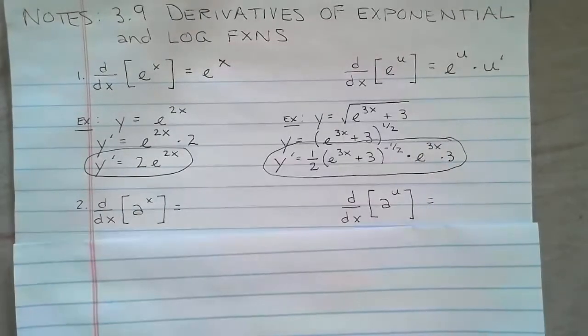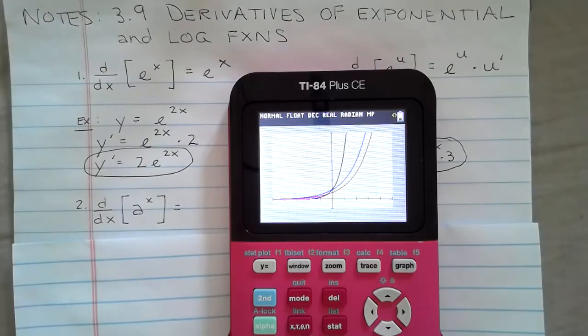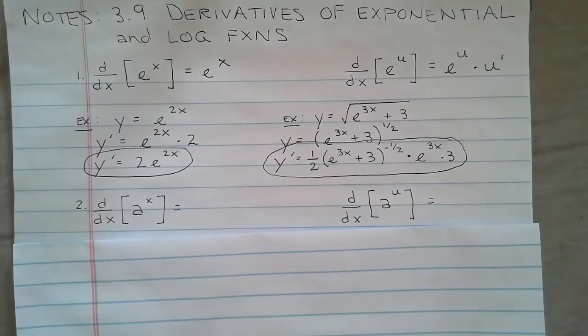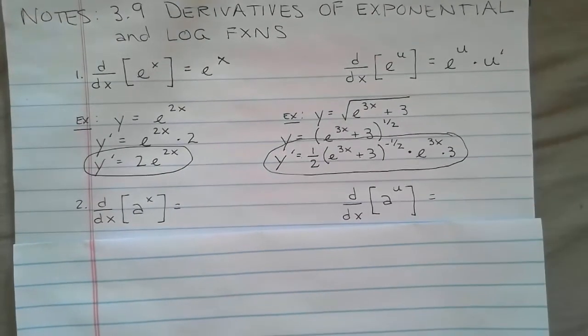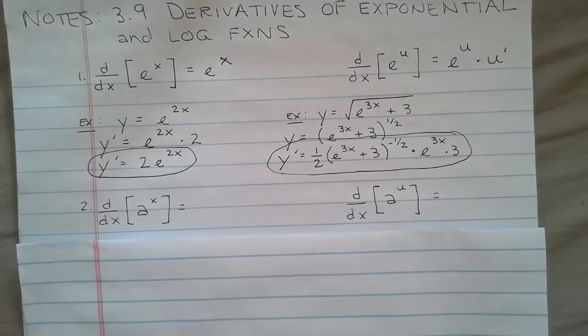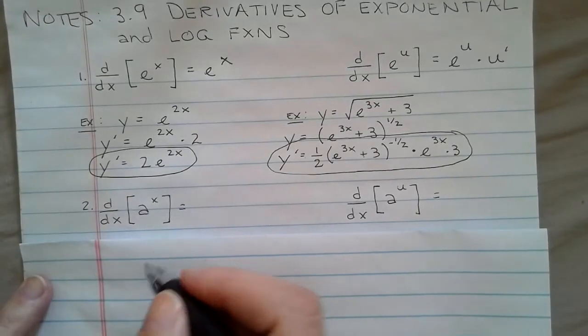Okay, so let's go back here. Once again, it looks like the derivative of 5 to the x is very close to 5 to the x, but it's not exactly the same. So 2 to the x and 5 to the x and their derivatives were very similar. It just looked like, in these cases, one was steeper than the other. And if you remember from your Algebra 1 training, when we put a constant multiple in front of a curve, it changes the steepness. And that's kind of what we're going to do here.